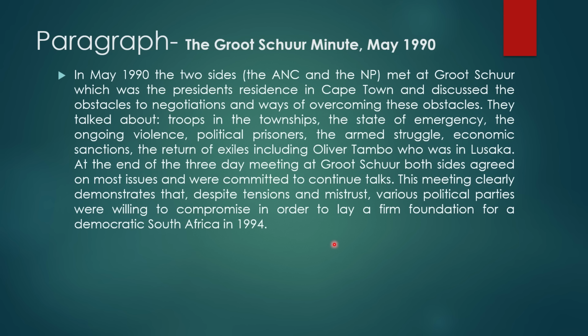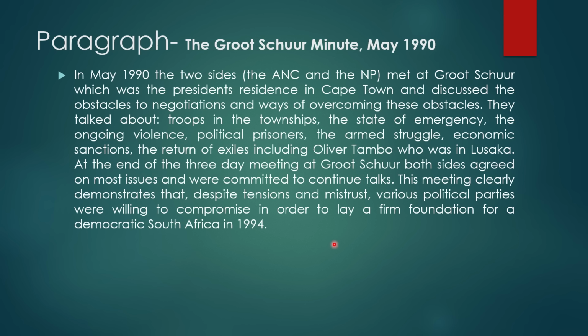At the end of the three-day meeting, both sides agreed on most issues, and they were committed to continue these talks. So this meeting clearly, linking, demonstrates that despite the tensions and mistrust between various political parties, they were still willing to compromise in order to lay a foundation for a democratic South Africa in 1994.